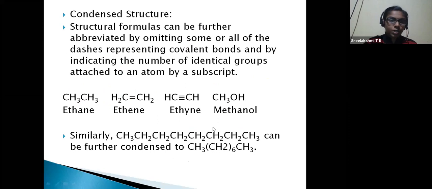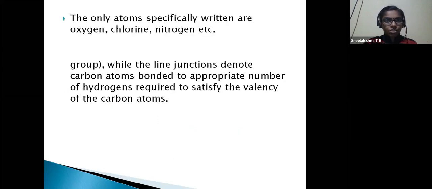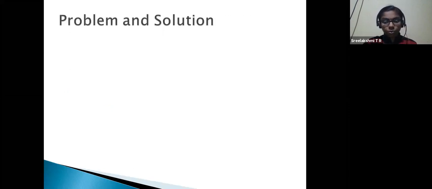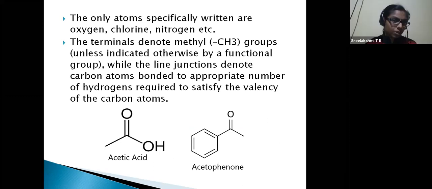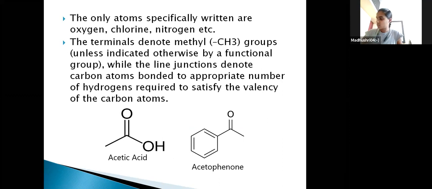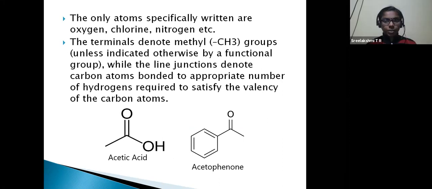So let us go back to the slides and go through a speed session to recollect it. This is the content structure now. One more note: atoms specifically written are oxygen, chlorine, nitrogen, etc. Terminals denote a methyl group, which now you know how it is. You can just take down these simple points alone. Then we will wind up the topic.